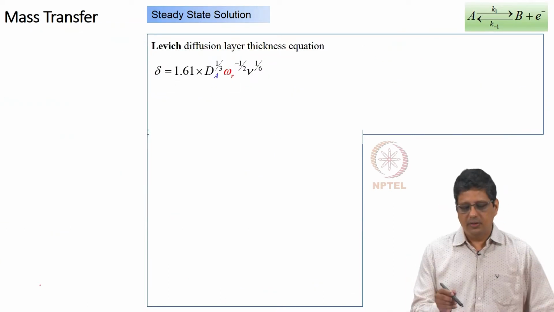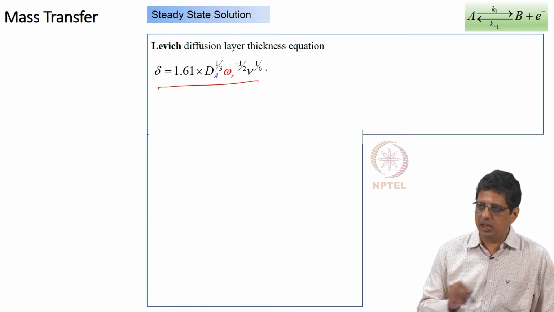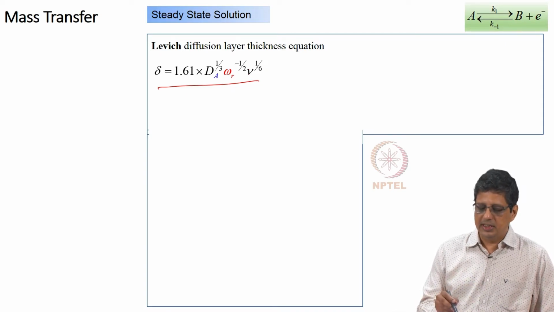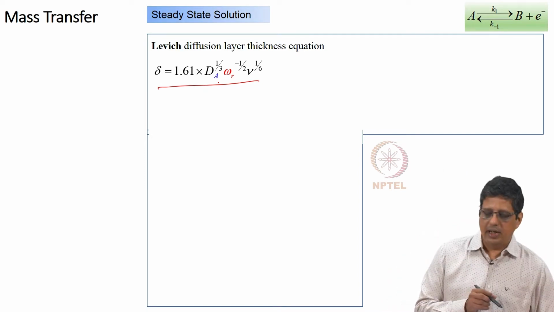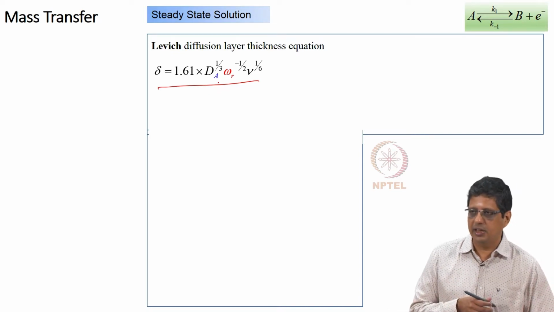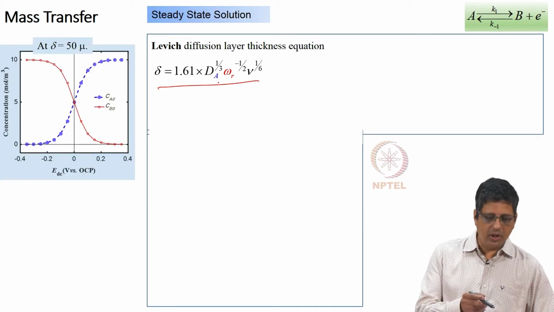Now, there is an equation which relates the rotational speed. This is angular rotational speed. Omega r here is the rotational speed of the electrode. Okay. This nu is the kinematic viscosity, and dA is of course diffusivity. Typically dA, dB, they are all in similar order, and this you can use it to estimate the boundary layer thickness. I don't expect you to memorize it. You can find it in any of the standard books. Lewis, there are few equations. One of the equations relates the angular speed to the boundary layer thickness.